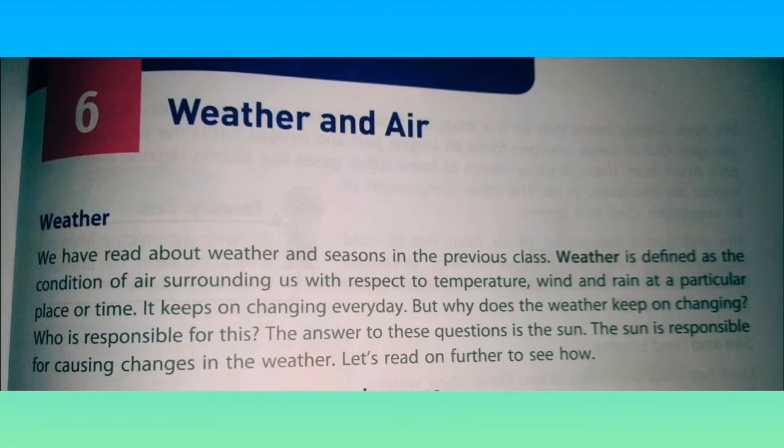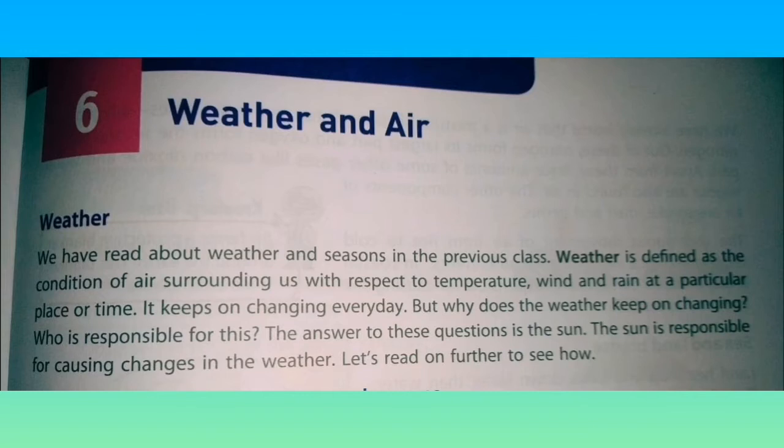Weather. We have read about weather and seasons in the previous class, isn't it? Weather is defined as the condition of air surrounding us with respect to temperature, wind and rain at a particular place or time. Okay, children? So underline it. So again, I'll repeat it. What is weather? It is defined as the condition of air surrounding us with respect to temperature, wind and rain at a particular place or time.